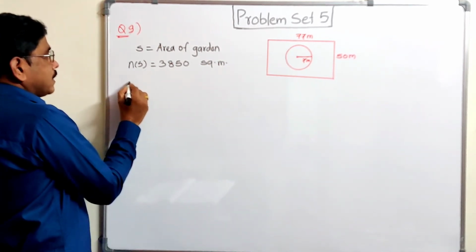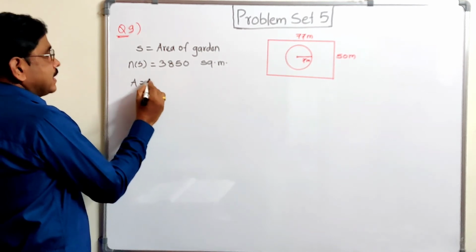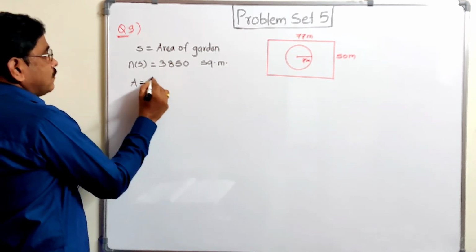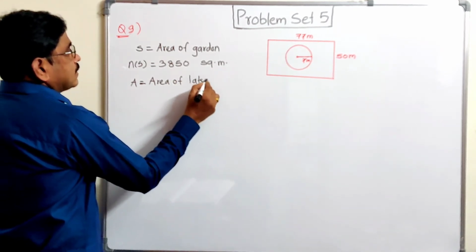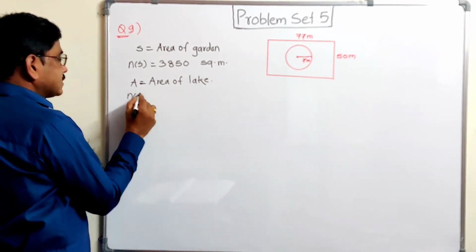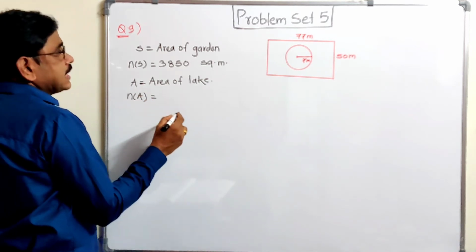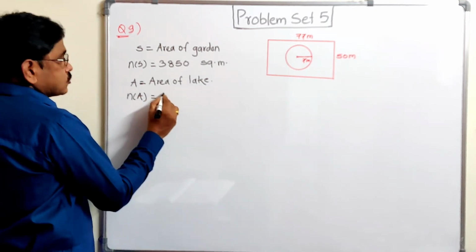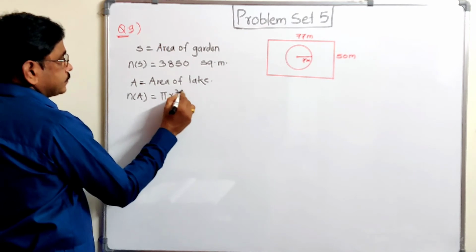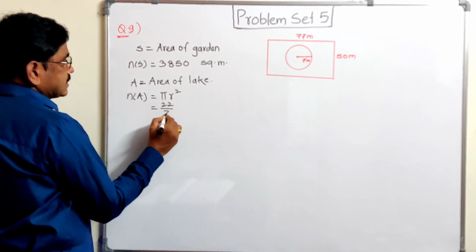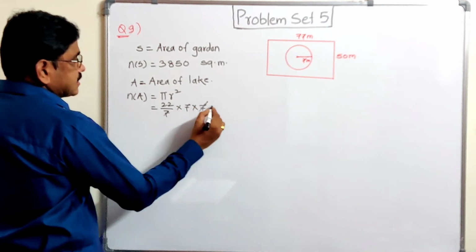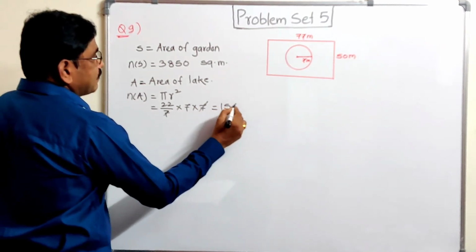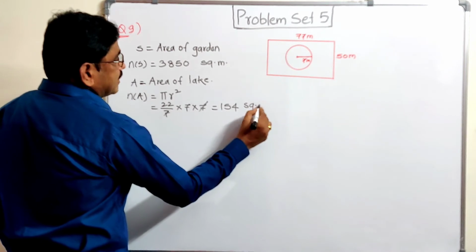Now A is the event, the area of lake. n(A) is the actual area of the lake. This area is pi r square. That means 22 by 7 into 7 into 7. So one 7 gets cancelled. We get 154 square meter.